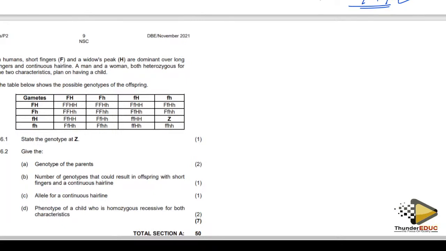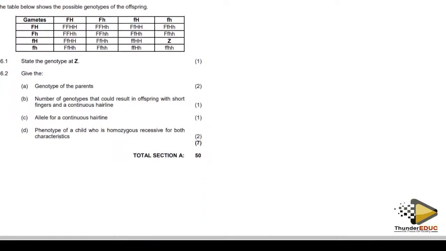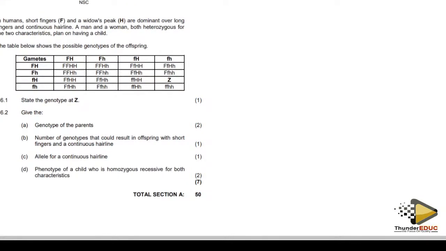Members, let me know if you can see clearly what I'm trying to write here, or the resolution is not that good. Let me know, so that you don't miss out. Okay, they're saying state the genotype of Z. Here, the way we teach dihybrid cross is not the same way we ask questions about dihybrid.